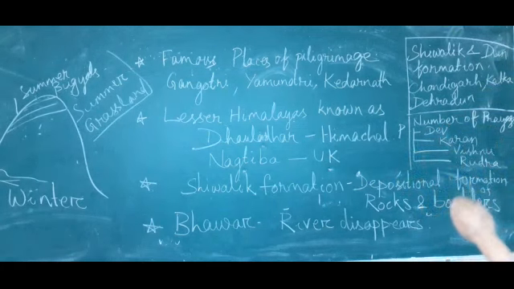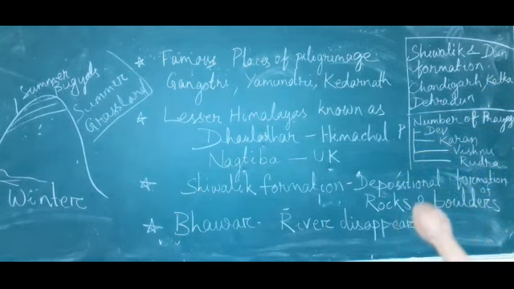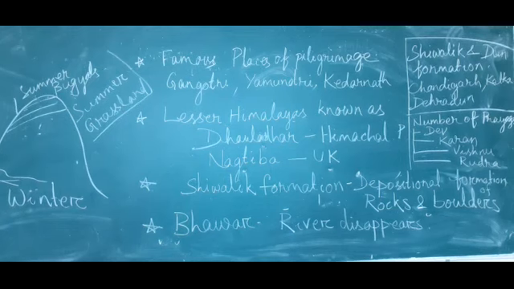Then what are the tourist places? Once again I am repeating: Ranikhet, Almora, Kasauli, Dharamsala, all these. These are the tourist places. Next we will read about the Darjeeling and Sikkim Himalaya.